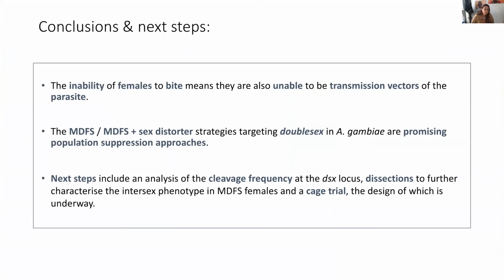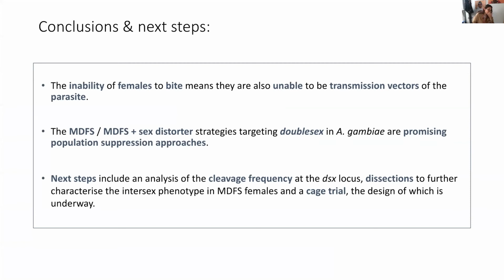And the data that we have on both the male drive, so the fertility of the males and the high homing rate in the progeny, and on the female sterile side, so this complete sterility that we see, is very encouraging in terms of the success that we can predict for these strategies, both the MDFS and sex distorter strategies, as population suppression approaches in Anopheles gambiae.